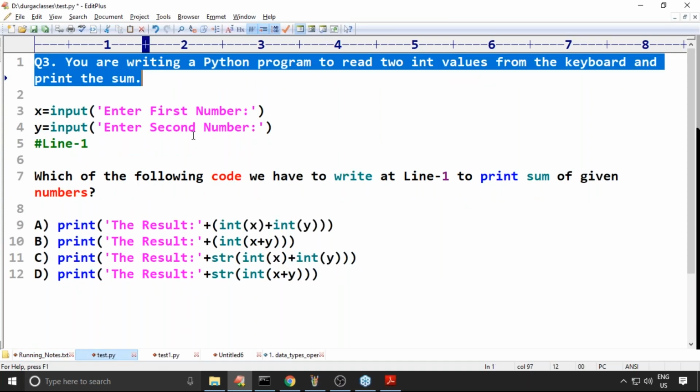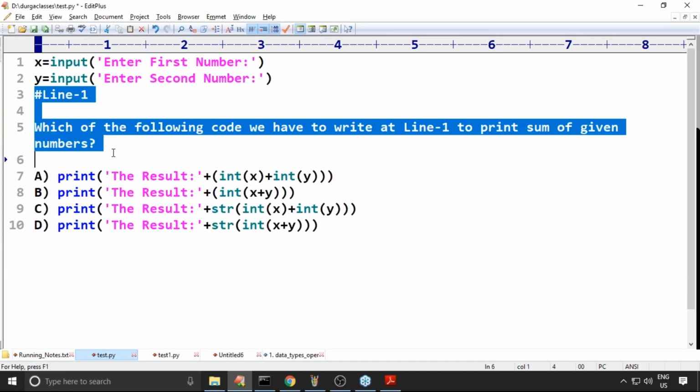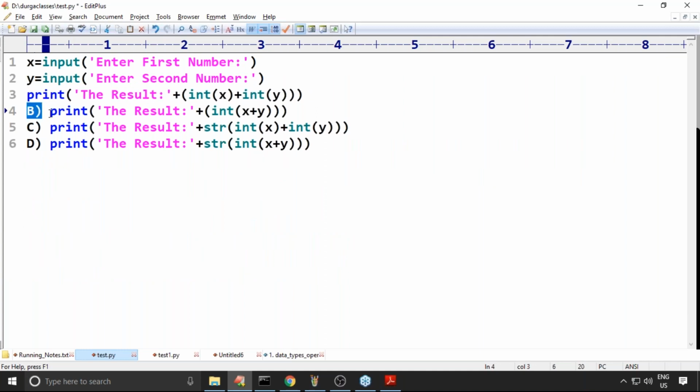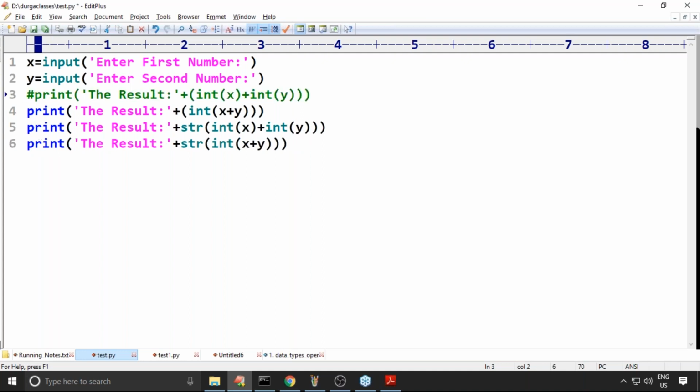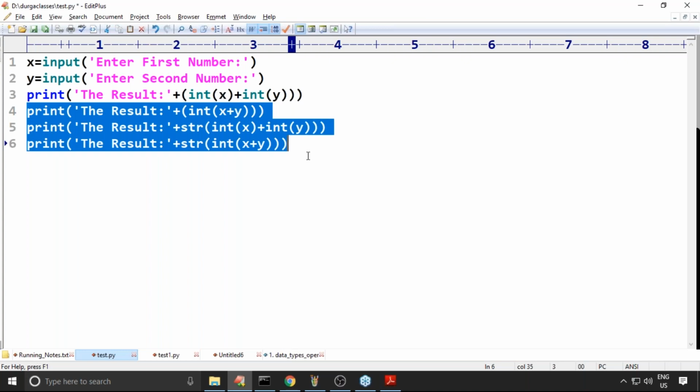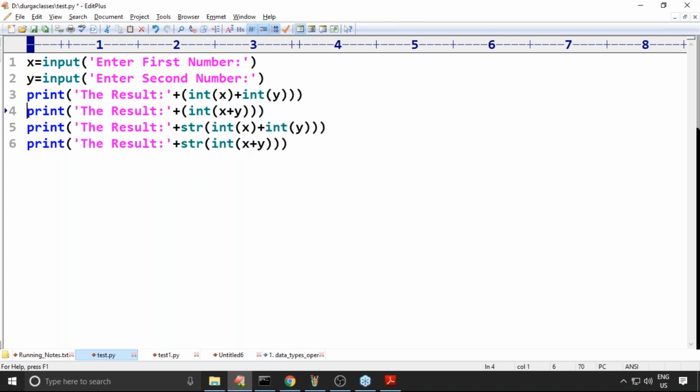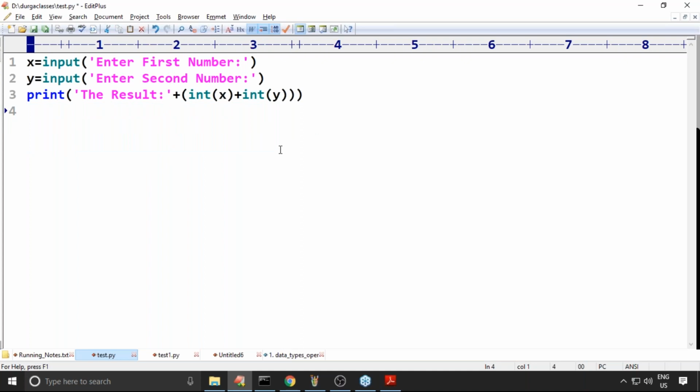Now have a look. If I take the first print statement, can you please confirm, is it valid or not? Forget about the remaining things, later I can copy, don't worry. What is the problem with that? Listen carefully. Suppose I provide 10 and 20 as the two numbers. int of x is already a string which contains 10, so 10 plus 20 is valid and we would get 30.